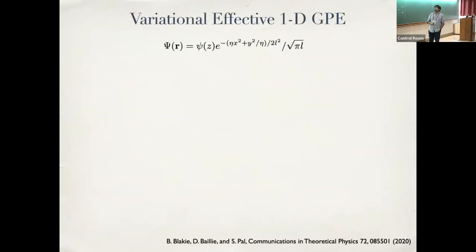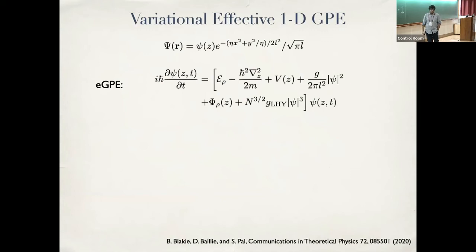But there is a problem with this theoretical description, in the sense that it is extremely hard to do a full 3D Gross-Pitaevskii calculation. It's computationally intensive. And since we have developed our intuition, if you remember, based on this 1D model for why there should be a roton, it might be useful to actually develop an effective 1D description, but keeping the fact that in the transverse direction I have some dynamics.